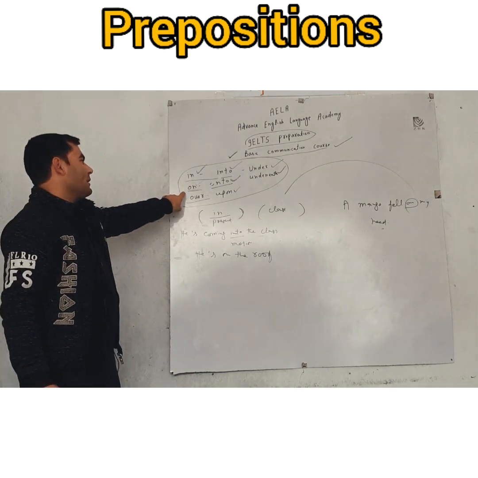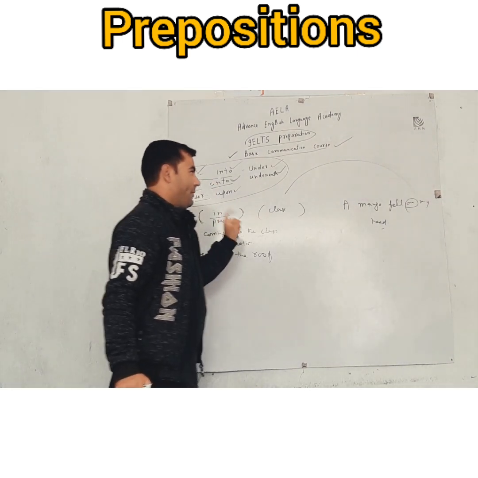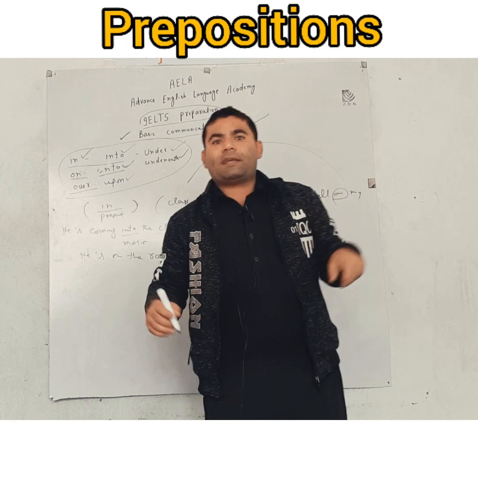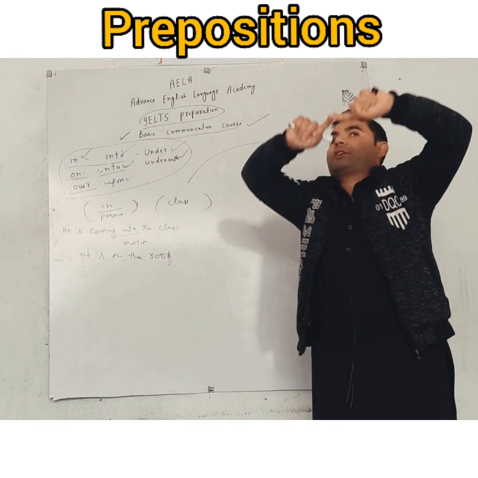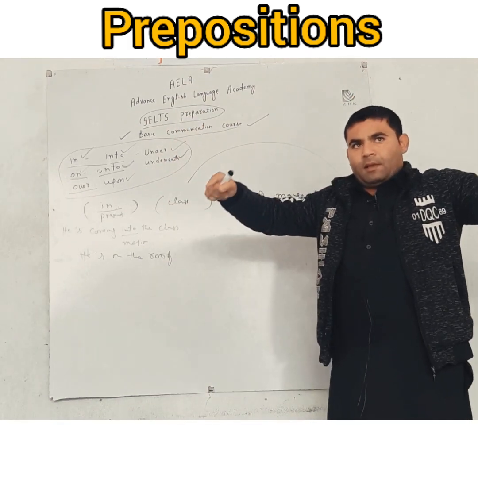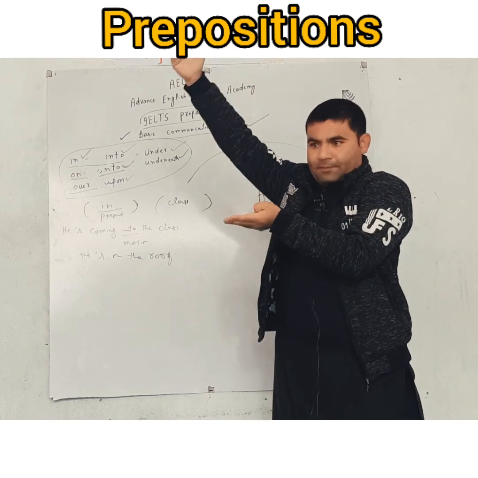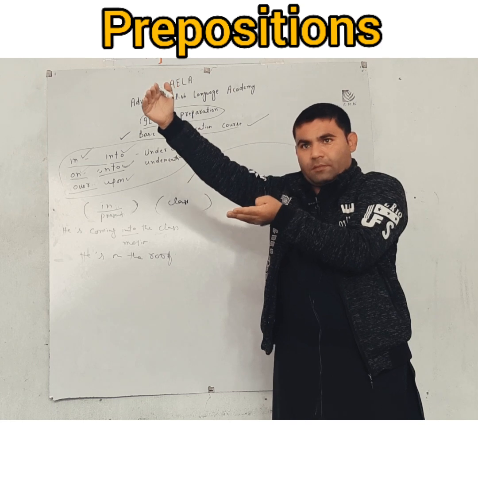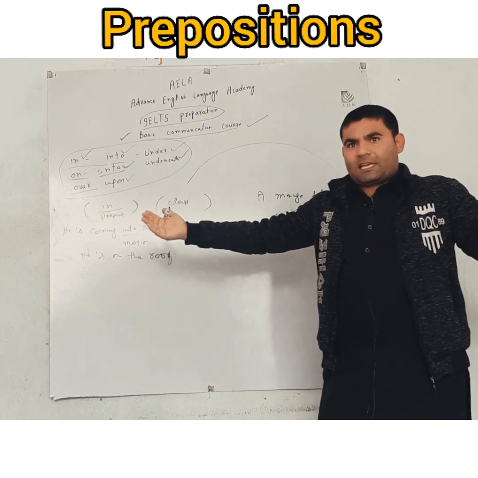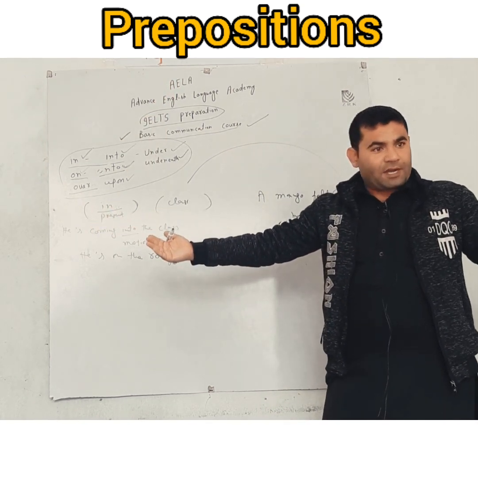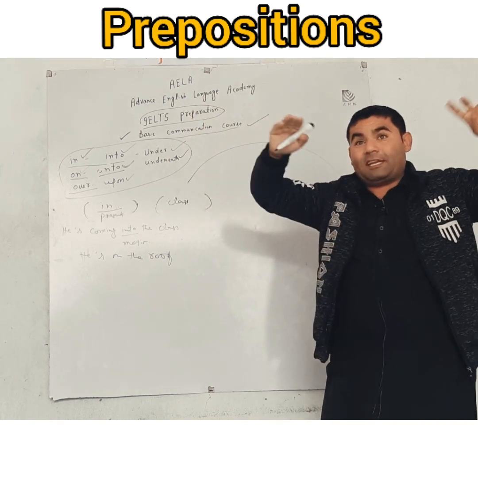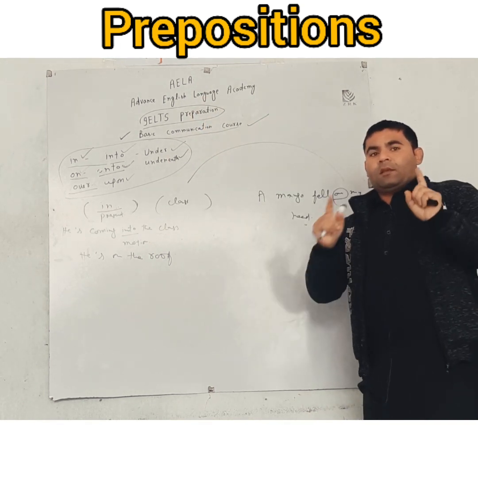Let's talk about on and onto. The difference between on and onto: in is an enclosed area. On can be, we can say, an elevated area. It's a little bit elevated. It can be 1 foot high, it can be 2 feet high, it can be 100 feet high, but it is a little elevated area.